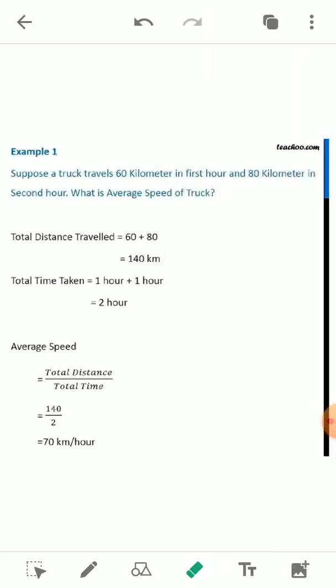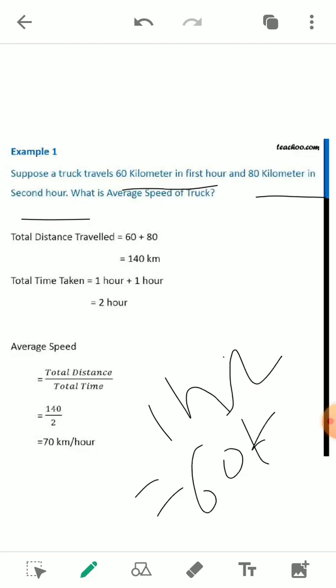some of the questions related to average speed, or how we can calculate the average speed. So you see here a question is given: suppose a truck travels 60 kilometer in the first hour and 80 kilometer in the second hour. What is the average speed of the truck? So in the first hour it travels 60 kilometer. Okay, and in the other hour, it again travels 80 kilometer in 1 hour. So what will be the average speed?